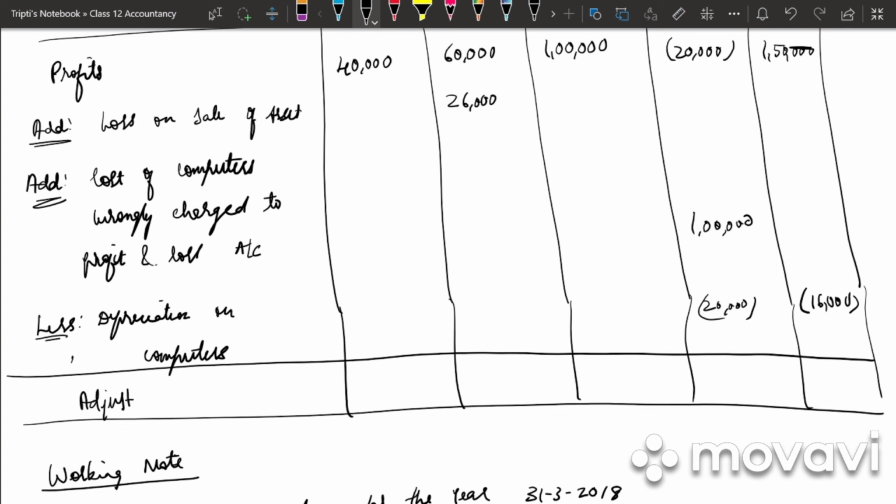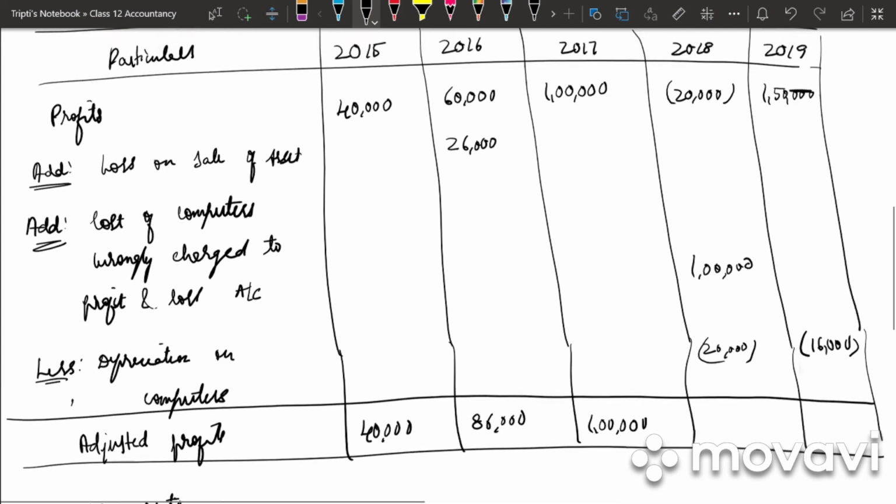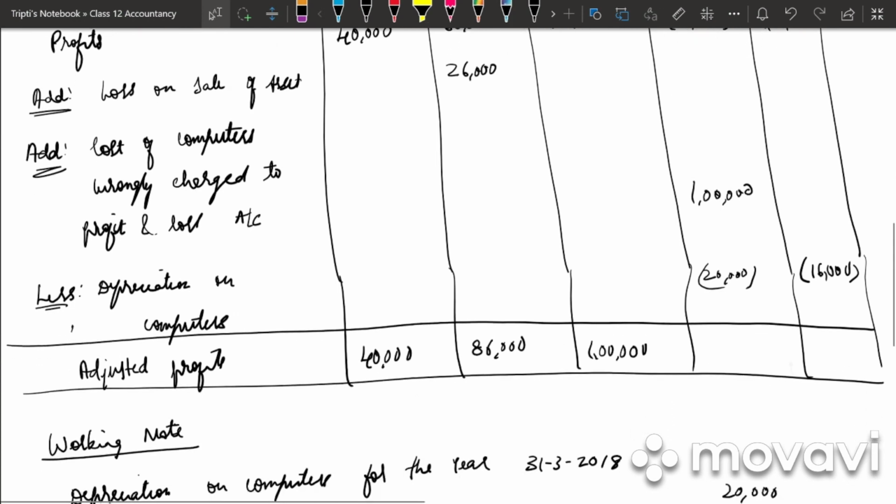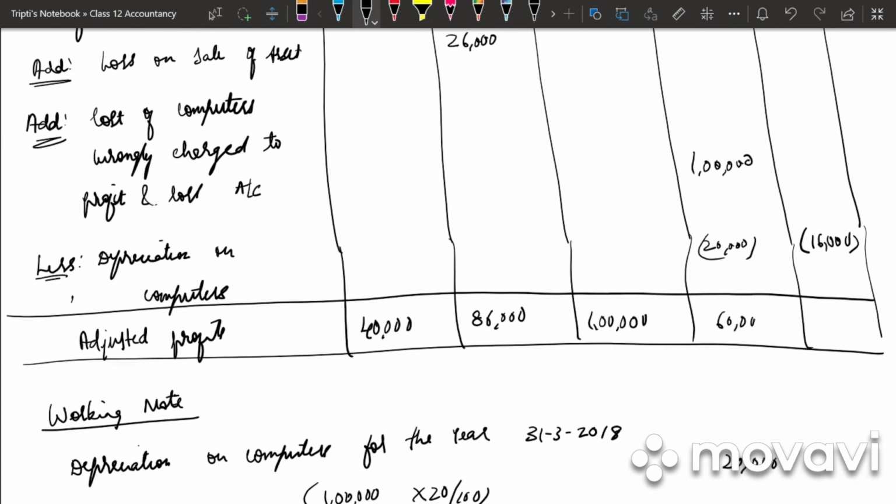Then we get our adjusted profits. How much is it? 40,000. 60,000 plus 26,000 is 86,000. 1 lakh. Negative 20,000 plus 1 lakh, minus 20,000, so 60,000. And last we have 1,34,000.